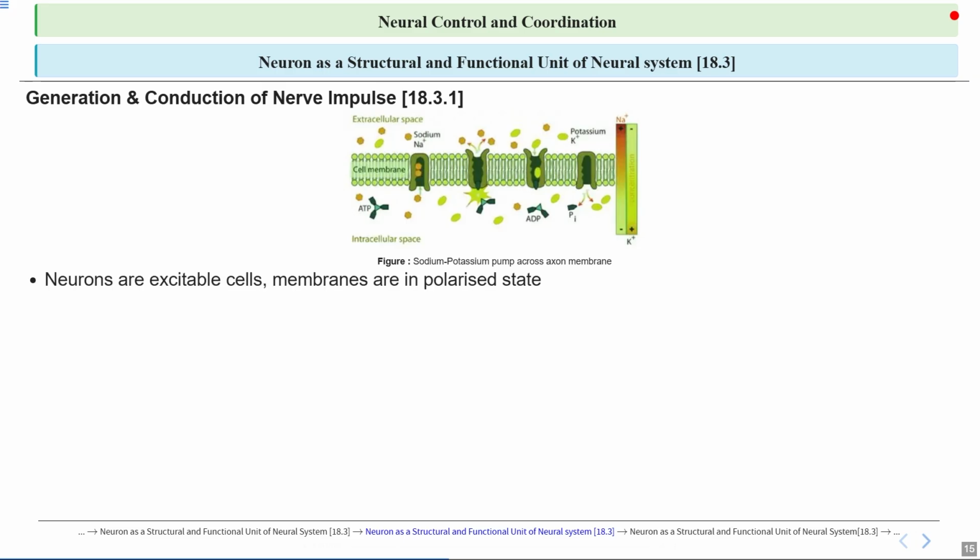Now neurons, we have discussed already, are special cells that can respond quickly to signals, and their membranes are in a polarized state, meaning that there is a difference in the electrical charge inside and outside of the cell, with the inside being negatively charged and the outside being positively charged. This polarization is crucial because it allows neurons to generate and transmit electrical impulses, known as action potential, when they receive a stimulus, which is essential for communication in the nervous system.